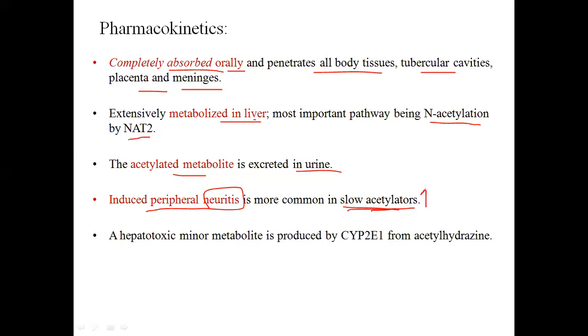तो इनके अंदर जो एक्टिव ड्रग है, एक्टिव ड्रग का कॉन्सेंट्रेशन हाई रहेगा, एंड दिस कॉजेस न्यूराइटिस. Okay, a hepatotoxic minor metabolite is produced by CYP2E1 from acetylhydrazine. So a hepatotoxic minor metabolite is also produced by metabolism. So this is pharmacokinetic parameter. In this you have to remember slow acetylator, fast acetylator. Okay, and peripheral neuritis. This is a common problem with the slow acetylators.